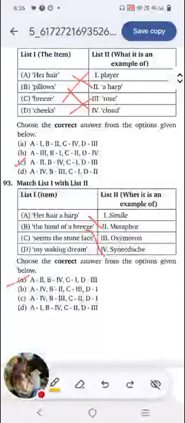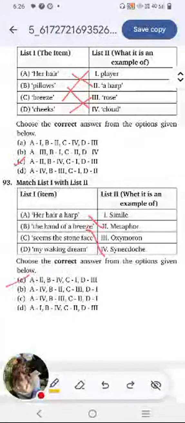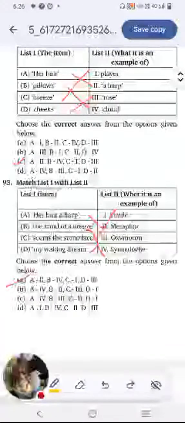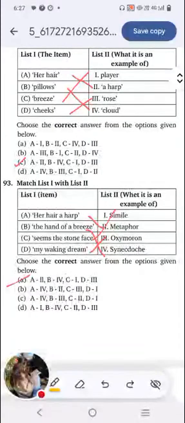Seems the stone face. This is again a similarity where her profile is being compared to that of a stone face of an angel. So again, a like-then comparison is happening. So it is simile. And then my waking dream, oxymoron, because when you wake, how can you dream when you're awake? So waking up and dreaming are two contrasting things, but they are coming together in a single sentence. That is the perfect example of oxymoron. So option A is our answer.